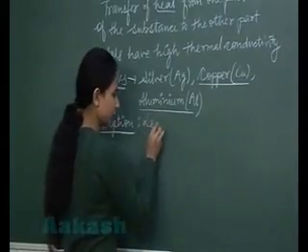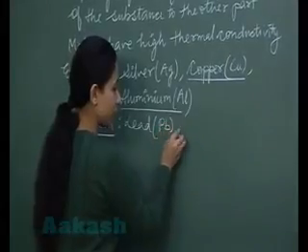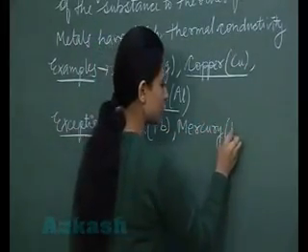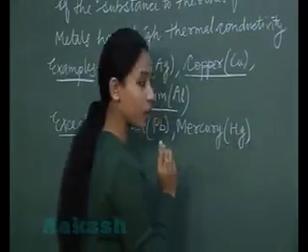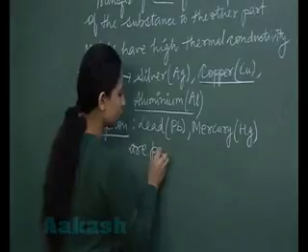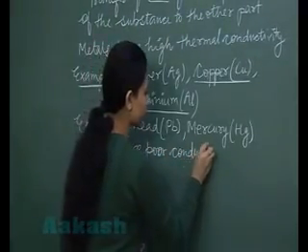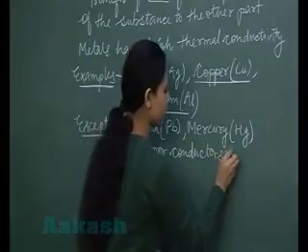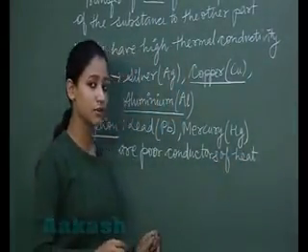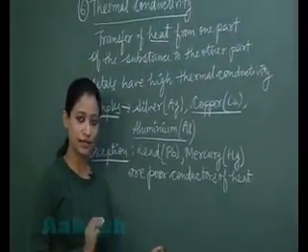Here lead is having symbol Pb, mercury, and you know the symbol of mercury is Hg. These are poor conductors of heat. I hope students it is clear that generally metals are good conductors of heat. They possess high thermal conductivity.